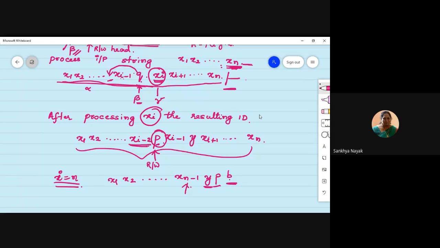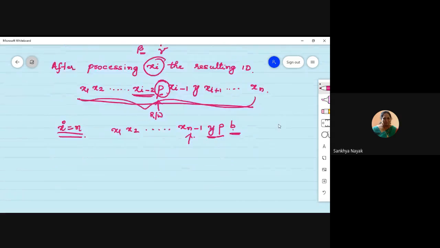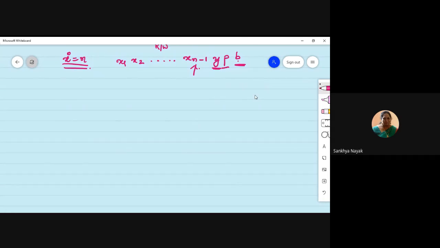So the current state leads to the next snapshot. So this is the representation by transition table. Now the second type of representation. Same thing, whatever we studied, how can we represent it using a transition table?